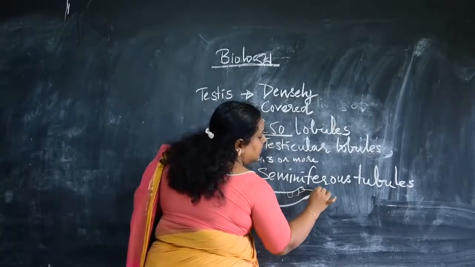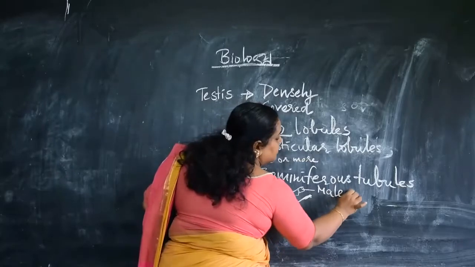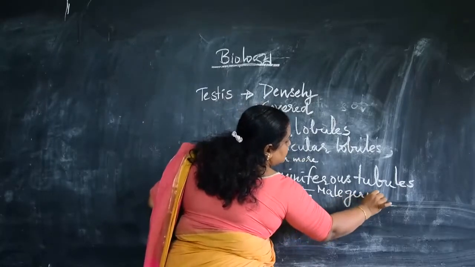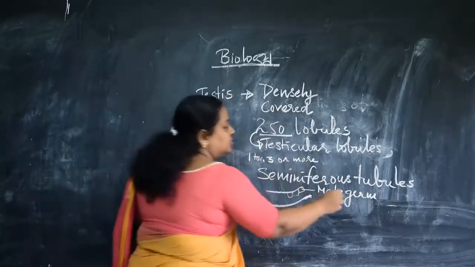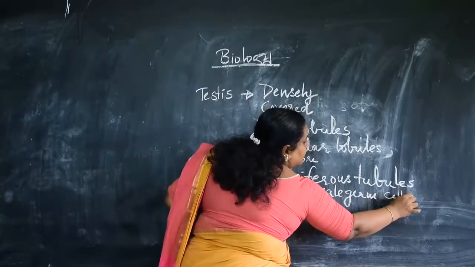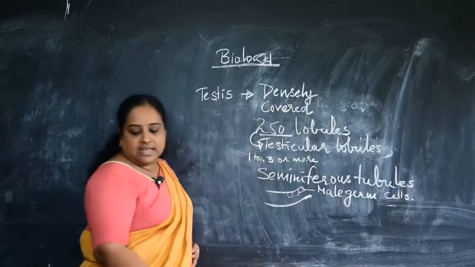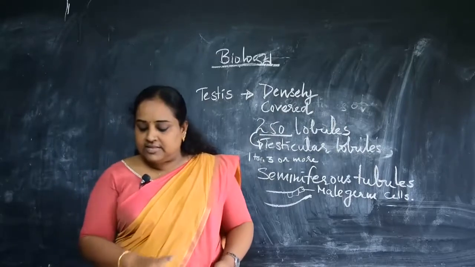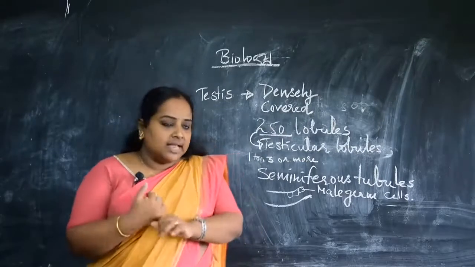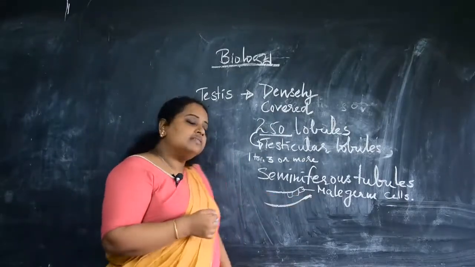One type of cell is the male germ cells, and the other type is known as Sertoli cells.